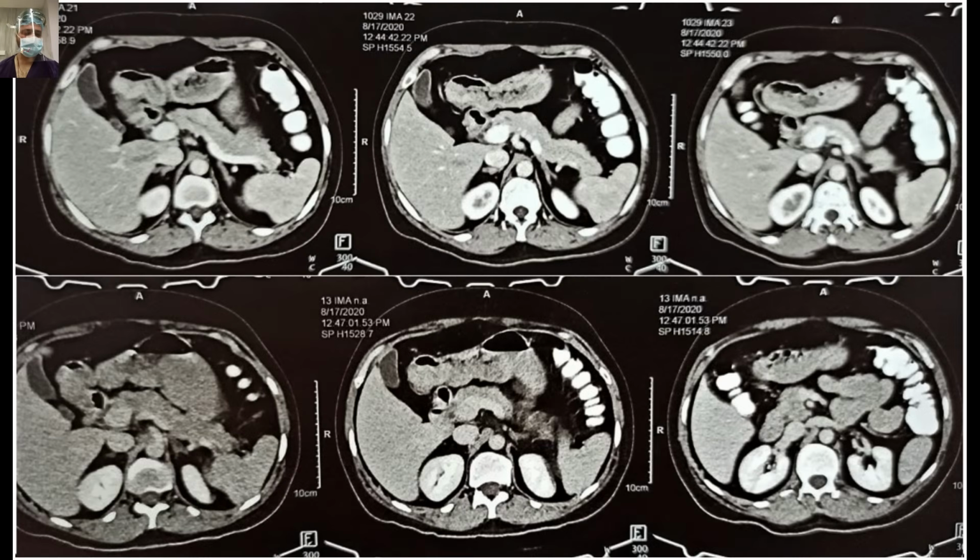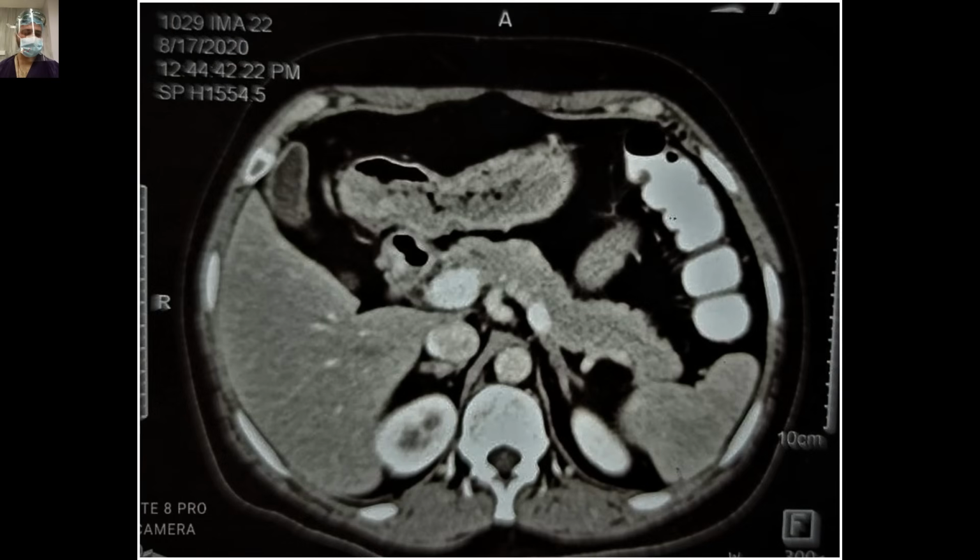So when we were seeing the pictures, I hope you can make out, you can see there's a subtle bulge with enhancement in the superior surface of the pancreas, just distal to the neck. In this single picture, I mean this enhancement and bulge is even clearer. Same is here.